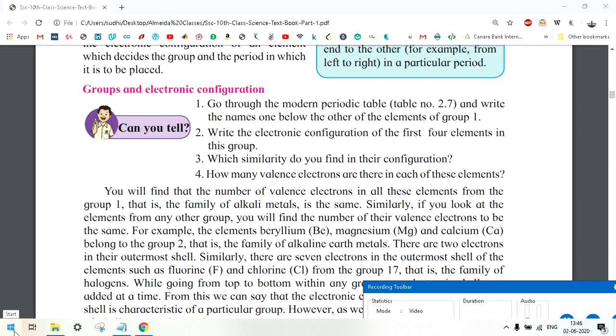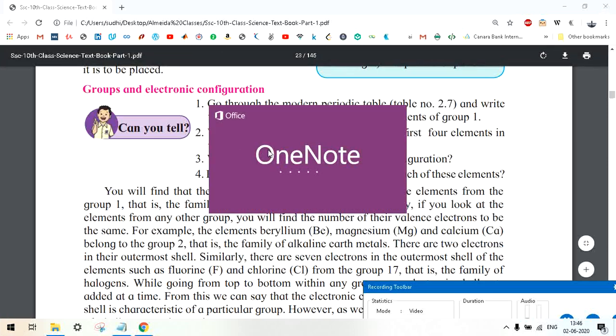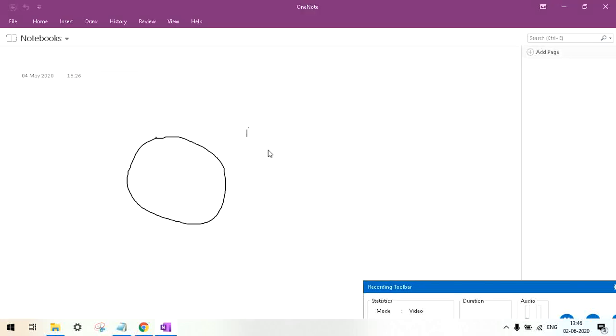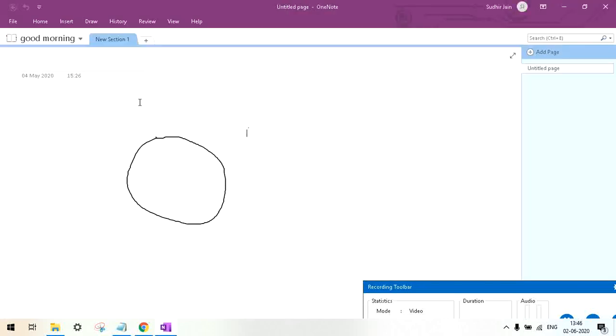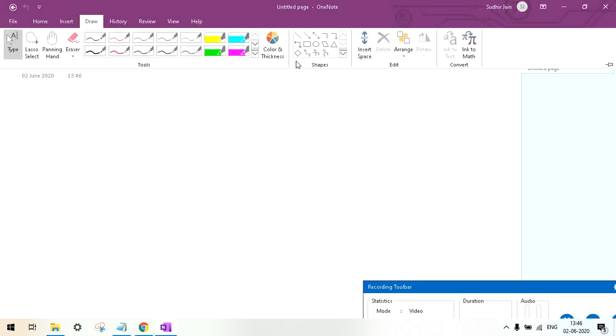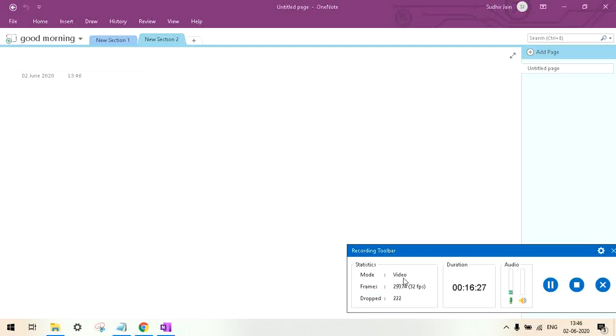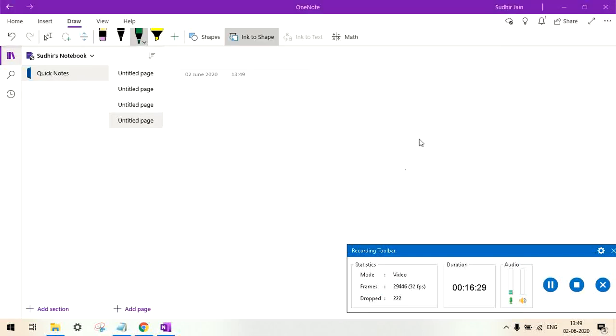So valence electrons means electrons present in the outermost shell. Okay, let us take a new page and draw. Now let us understand what a valence electron is.